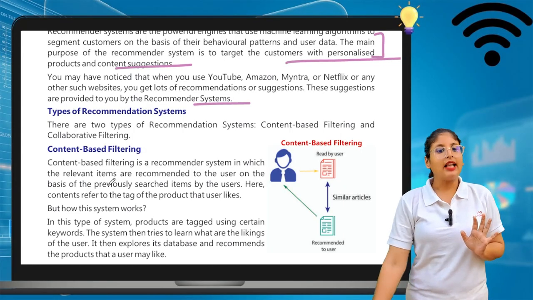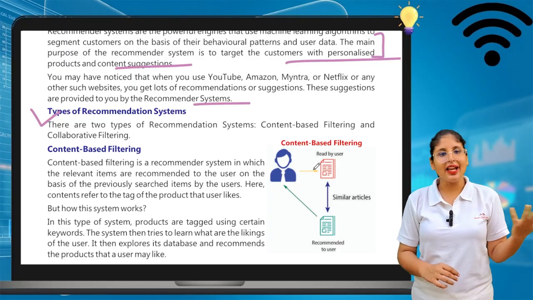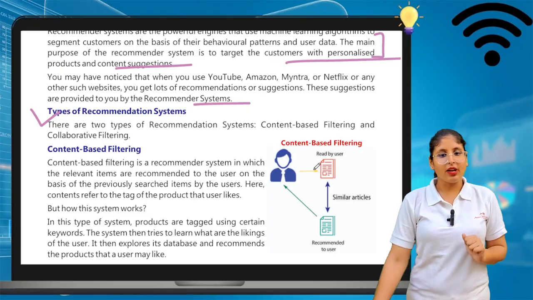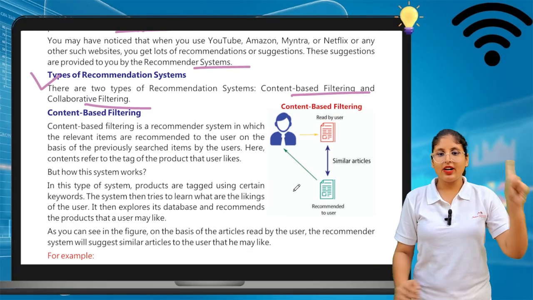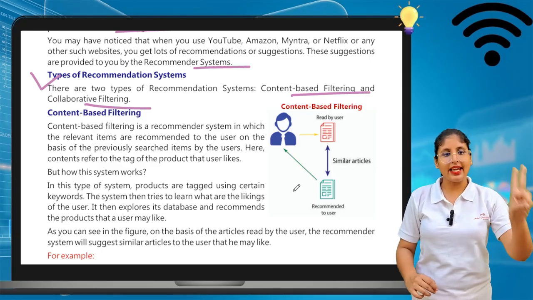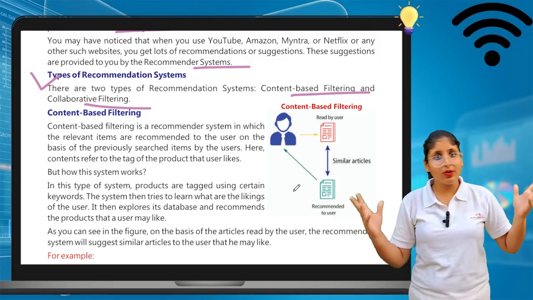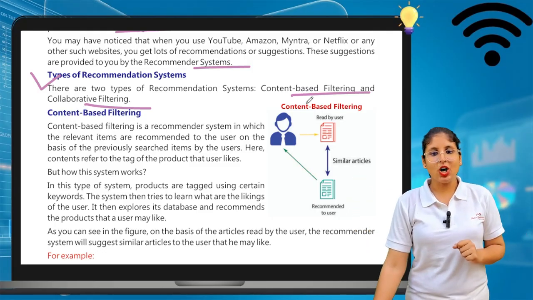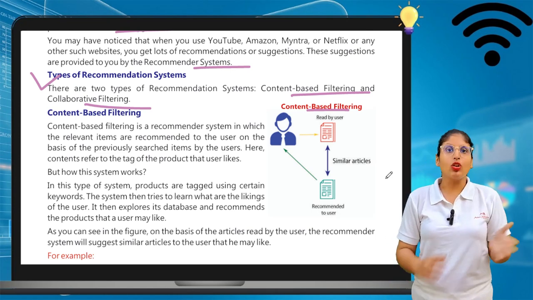Okay, now we will see the types of recommendation systems. So what are these types? There are two types of recommendation system. First is content based filtering and second is collaborative filtering. So what is the difference between the two? Let's see. First is content based filtering. It is based on the content.